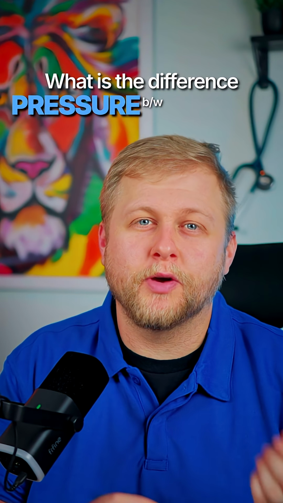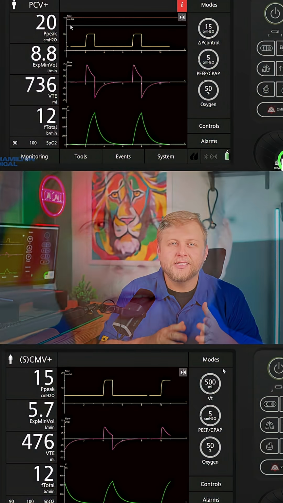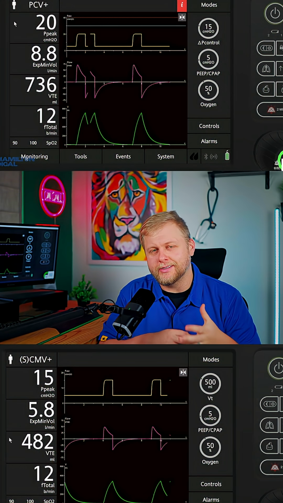What is the difference between pressure and volume control on the ventilator? There's so many different modes on the ventilator, and don't even get me started on how each ventilator calls the same mode something different every single time, like ACVC or CMV, for example. Forget all that. Let's talk about the ventilator and make it super easy to understand.